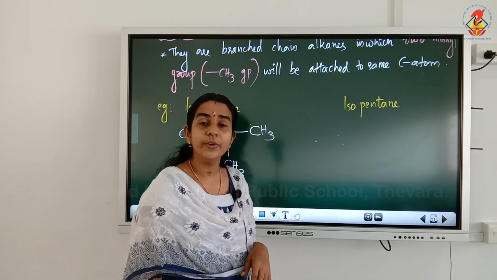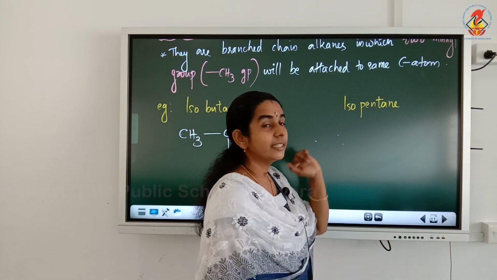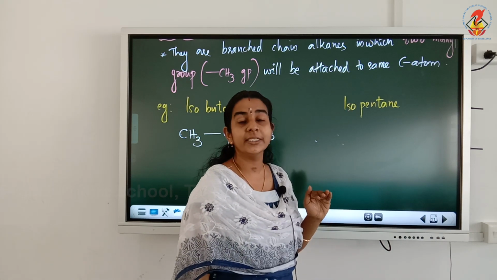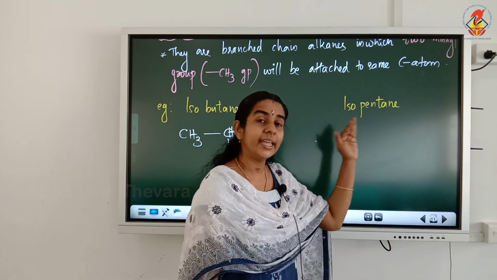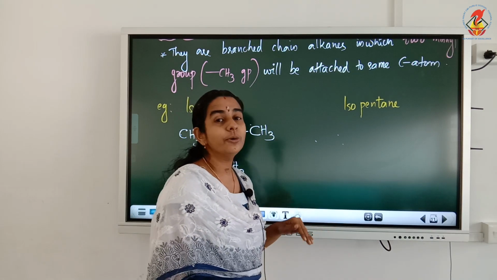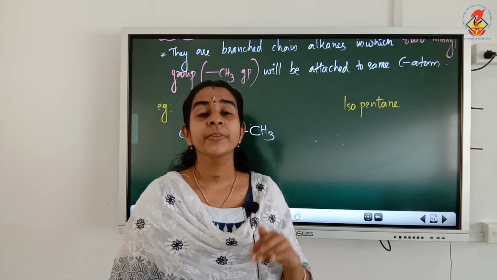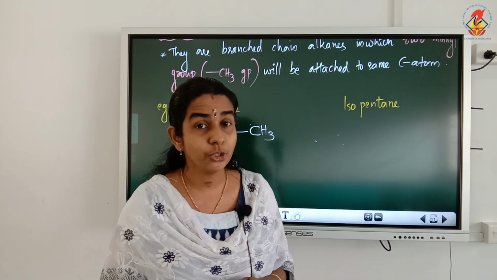Now we will see how we can draw the structure of isopentane. Yes, from the name itself it is clear. Pent means containing 5 carbon atoms. Ane means all the carbon atoms are singly bonded. Iso means what is the structure required? 2 methyl. In this compound, 2 methyl groups should be attached to the same carbon.